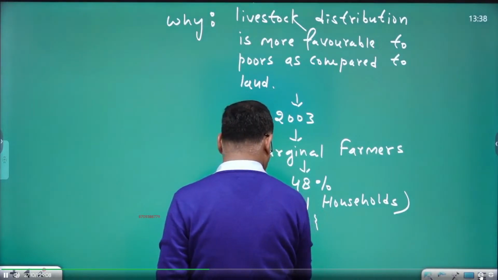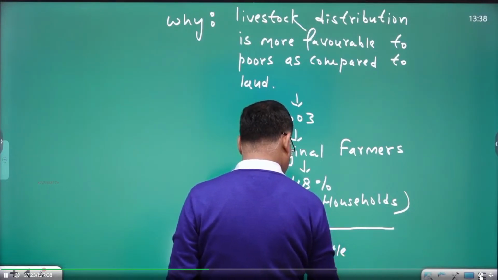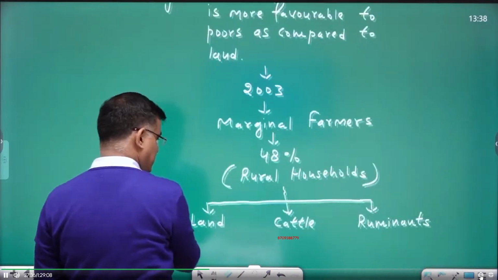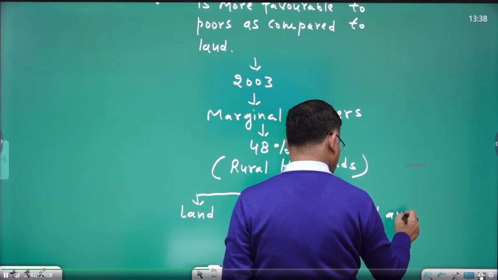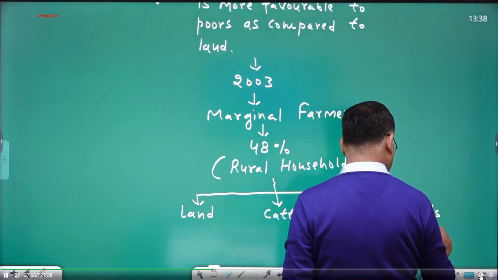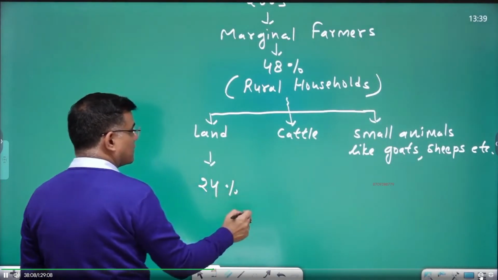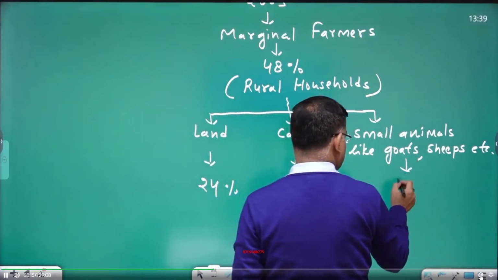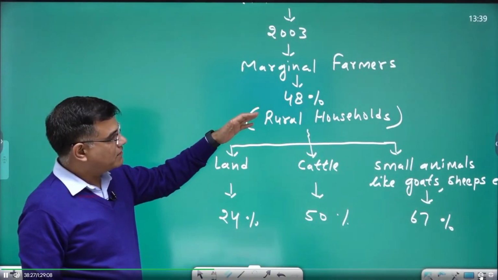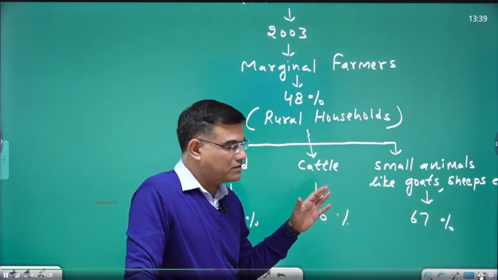But in land distribution, cattle, ruminants, or we may write small animals like goats, sheep, they were having 24% of land, around 50% of cattle, and 67% of small animals like goats, sheep, etc. If you look at these figures, their contribution in population was 48%, but in land they were having only 24%. But in cattle distribution and small animal distribution like goats and sheep, they have a higher proportion.